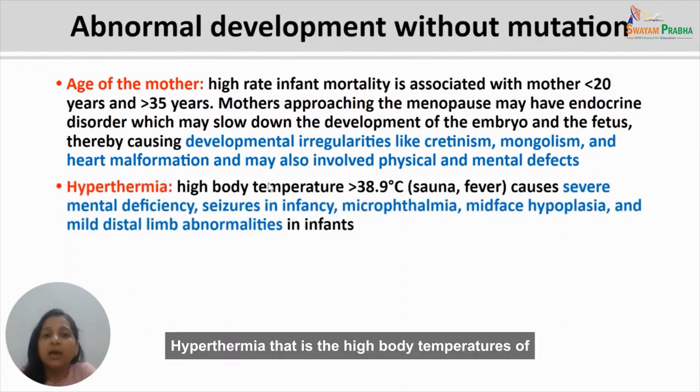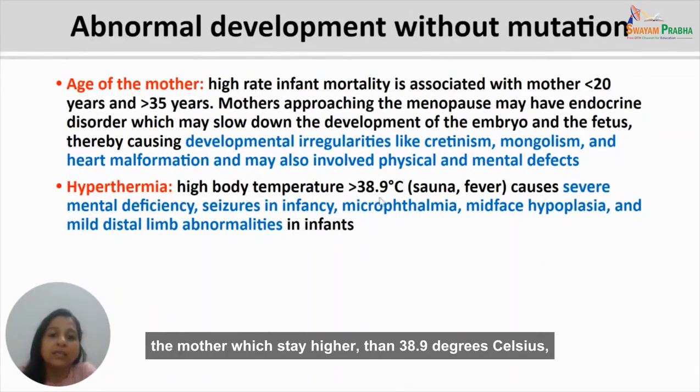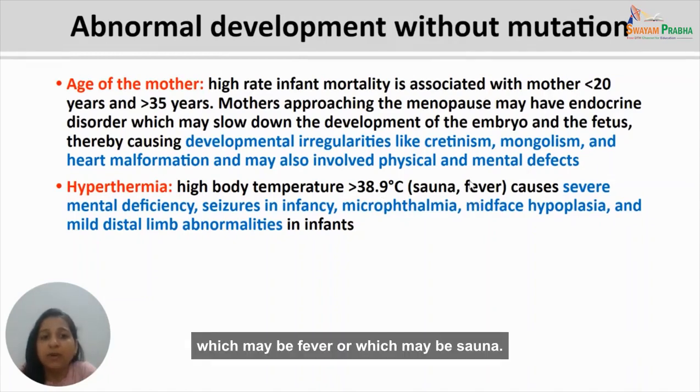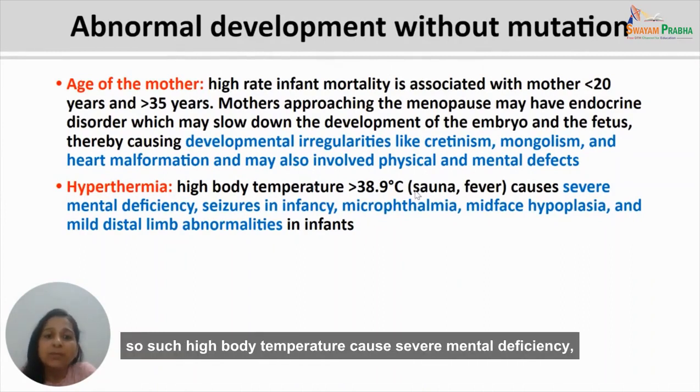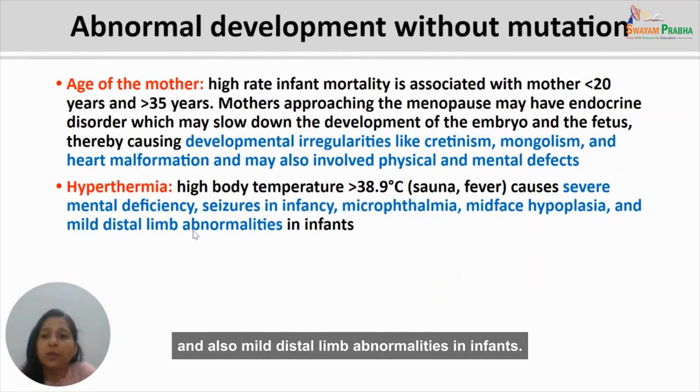Hyperthermia, that is the high body temperature of the mother which stays higher than 38.9 degrees Celsius, which may be fever or exposure of the mother to a sauna bath. Such high body temperatures cause severe mental deficiency, seizures in infancy, microphthalmia, midface hypoplasia, and also mild distal limb abnormalities in infants.